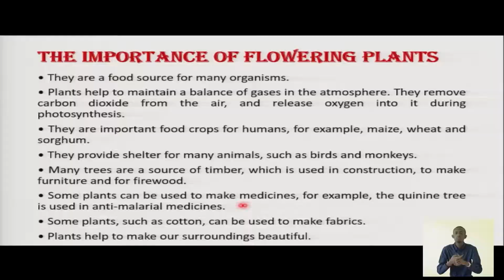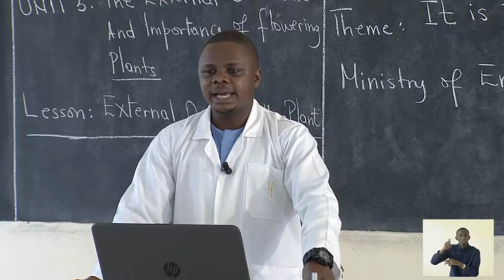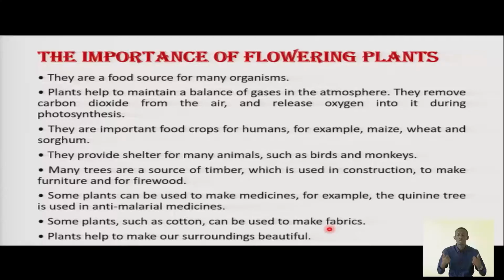Some plants can be used to make medicine. Of course, medicine is very important for our life. So some plants can be used as the source of medicine. For example, the quinine tree is used for antimalarial medicines. That is a very good example, the plant which provides medicine for malaria. Some plants, such as cotton, can be used for making fabrics. Some of the clothes we put on are made from cotton. That cotton comes from plants.